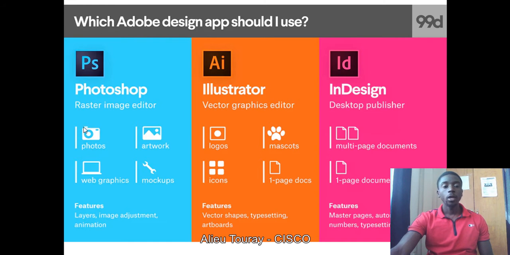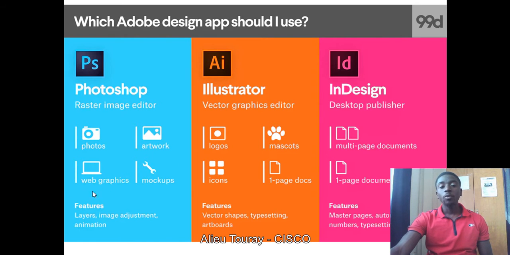You received a photo, and maybe you don't like the image size, you want to resize it, or maybe you want to add or reduce some few things with the image, you use Photoshop because it is best for that. It is best for artworks, like if you want to design fireworks, anything that is boom, you understand? So you can use Photoshop for any crazy design.